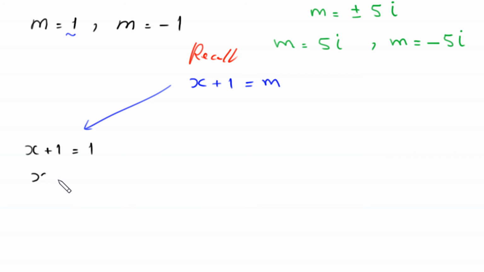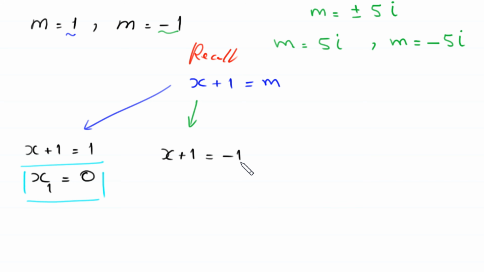And from here we get the value of x is equal to 0. This is the first value of x. This is the first solution of this equation. When m is equal to negative 1, then this equation will become x plus 1 is equal to negative 1, and from here we get the value of x negative 2. This is the second value of x. This is the second solution of this equation.